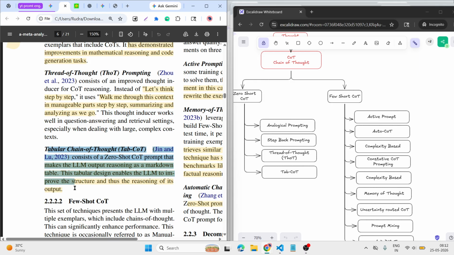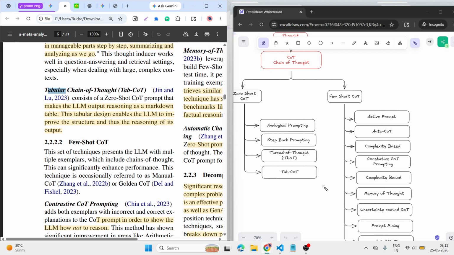Then the tabular chain of thought. That means give me the output in a tabular format. Give me the output in a simple tabular format. Let's start the few shot examples.